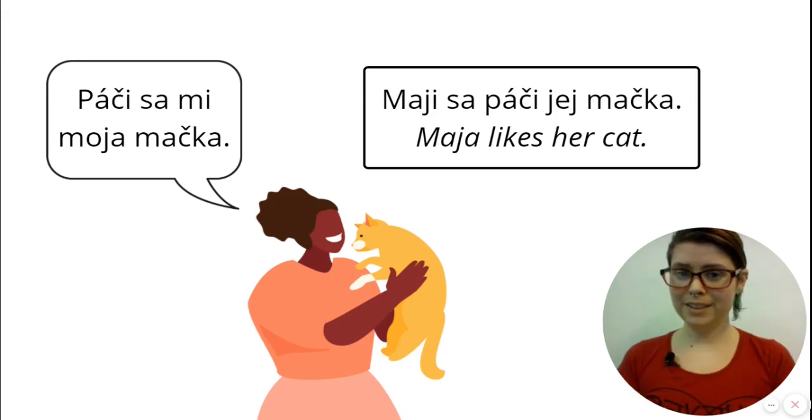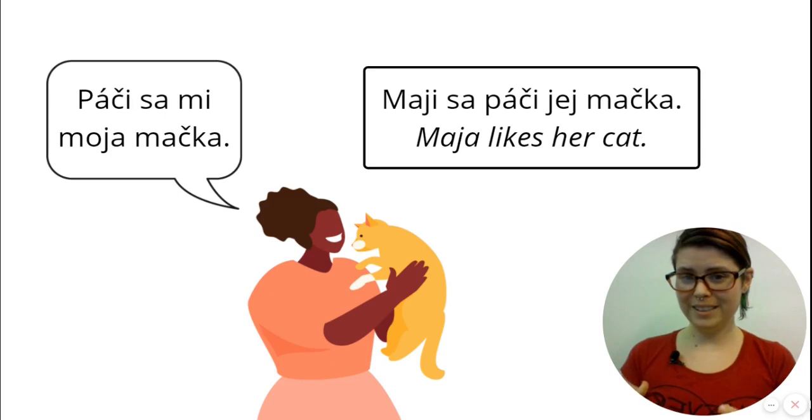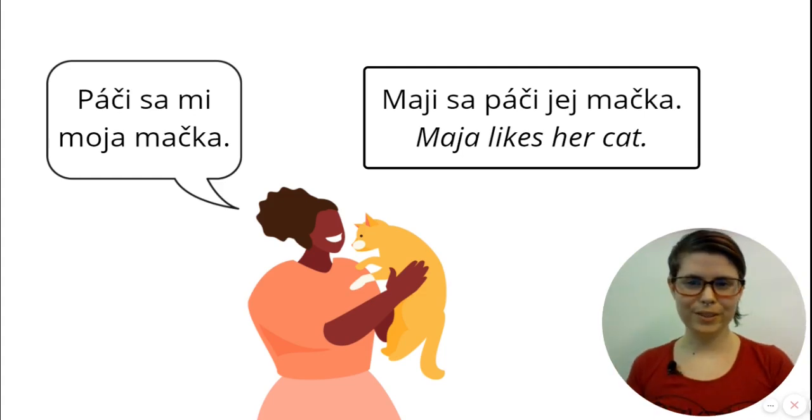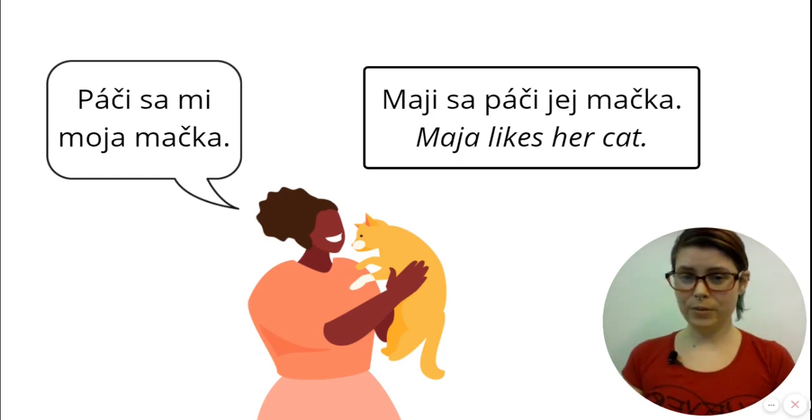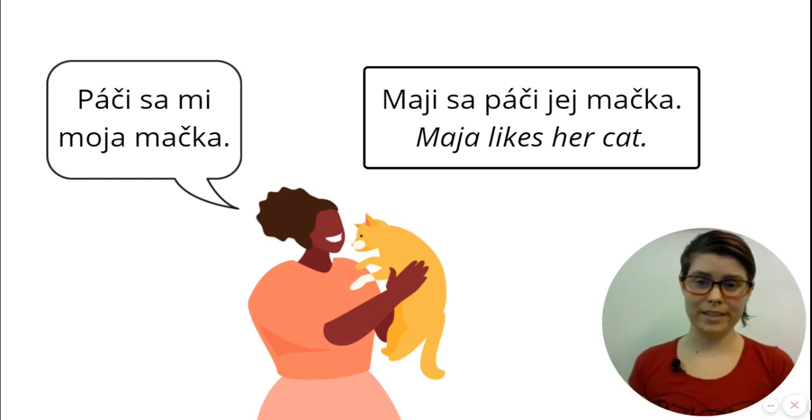The grammatical subject of a sentence with páčiť sa is the thing or person or animal that is liked. And the grammatical object of the sentence is the person who likes the thing. I don't know if you have a verb that works like this in your language. Let me know in the comments if you have it. I know many languages have it. English doesn't, but English used to have it. English used to have like, it pleases me.